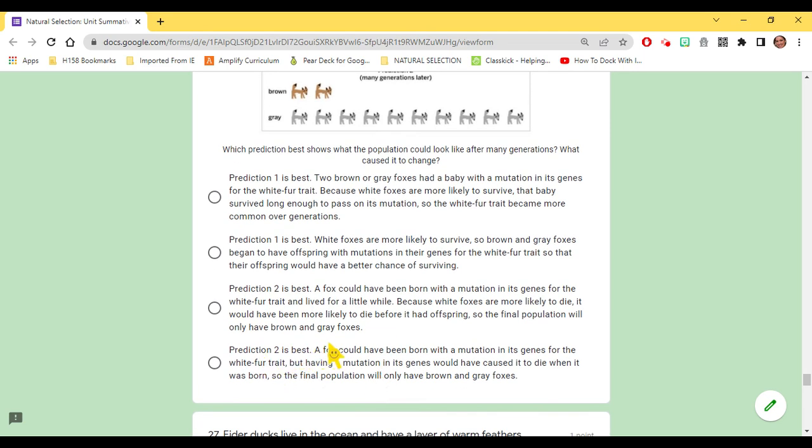Prediction 2 is best. A fox could have been born with the mutation in its genes for the white fur trait, but having a mutation in its gene would have caused it to die when it was born. So the final population will only have brown and gray foxes.